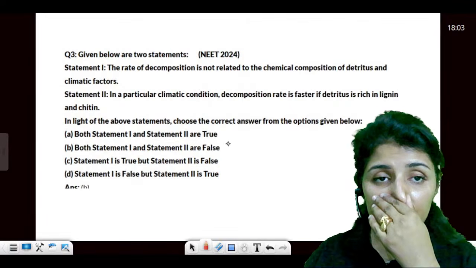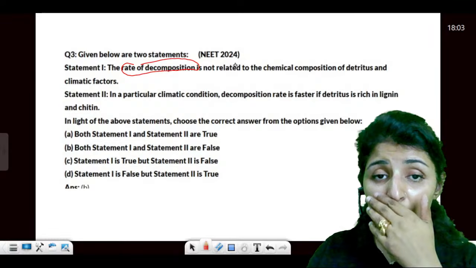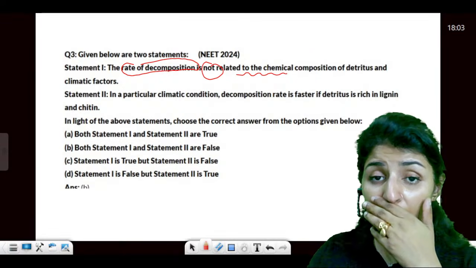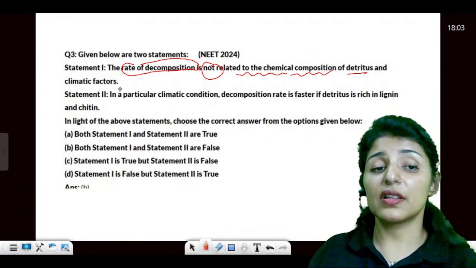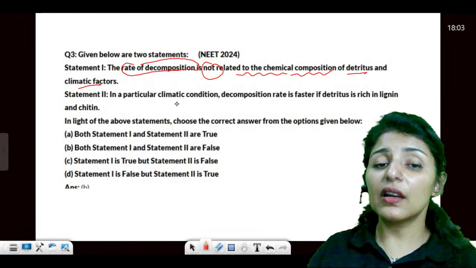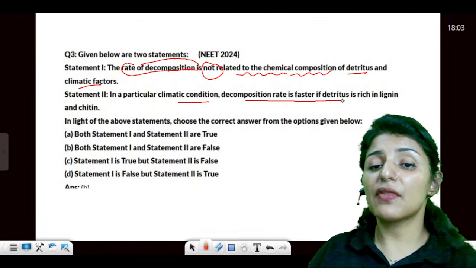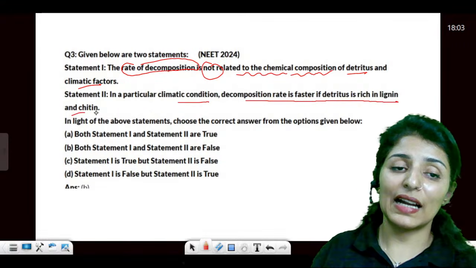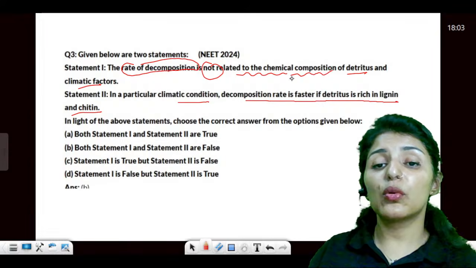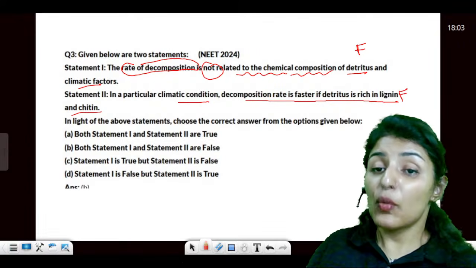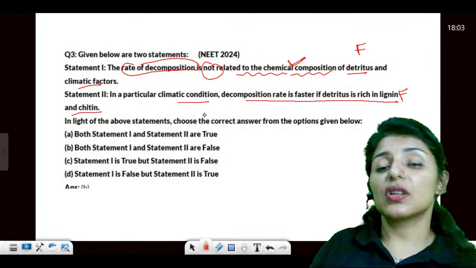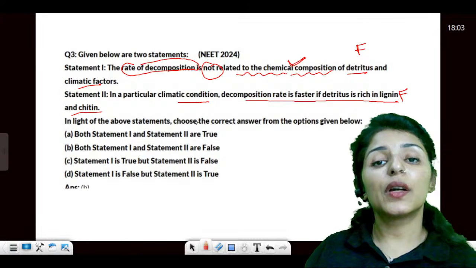Okay, moving on. The rate of decomposition is not related, it says, to the chemical composition of detritus and climatic factors. In a particular climatic factor, decomposition rate is faster if detritus is rich in chitin and lignin. So basically, both the statements are false. Why? Because chemical composition is an important factor to determine the rate.